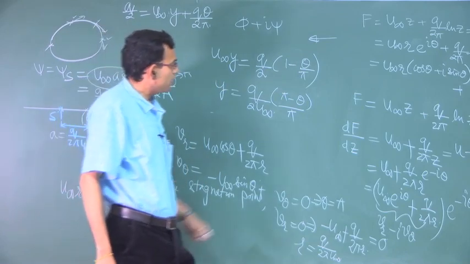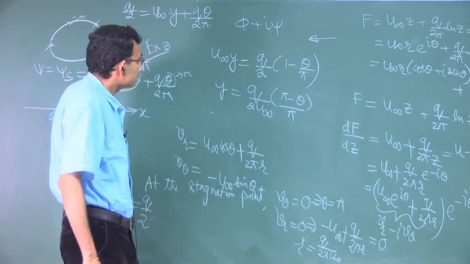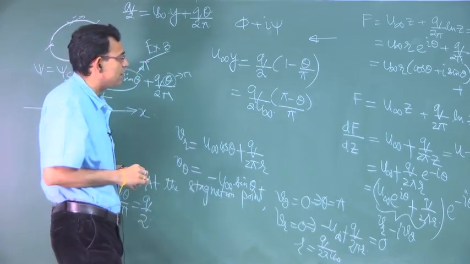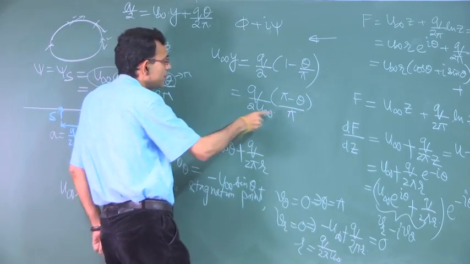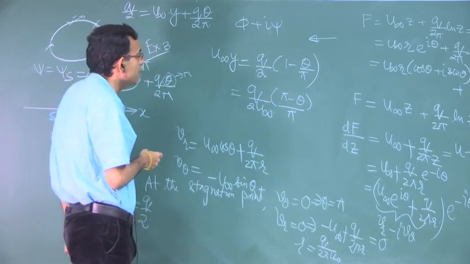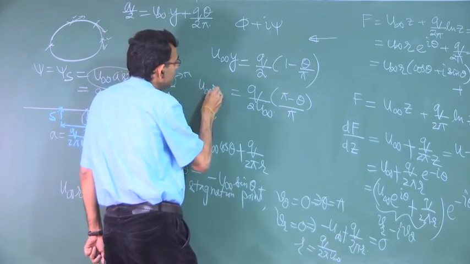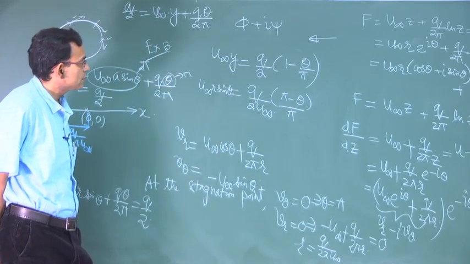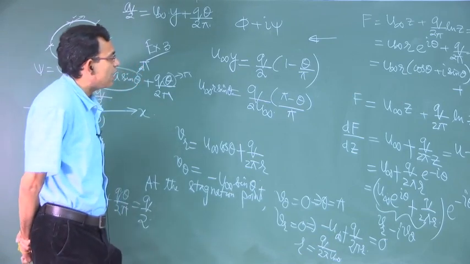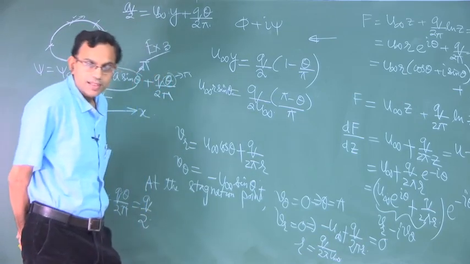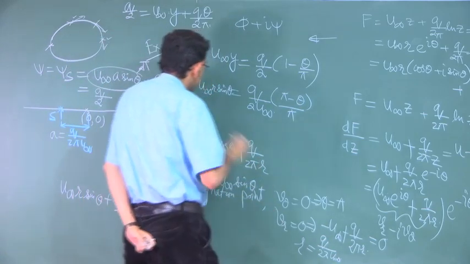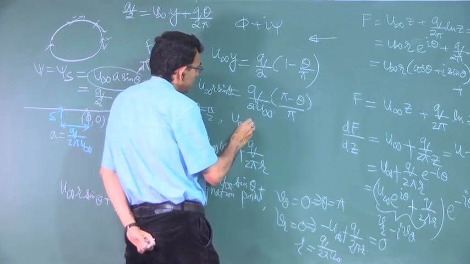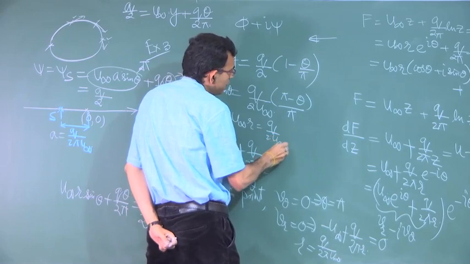Actually, I should put it here as u infinity r sin theta instead of y, because then theta appears at two places, and that will make you understand it better. Let us take theta equal to pi by 2 as an example. When theta is equal to pi by 2, u infinity r is equal to q by 2.